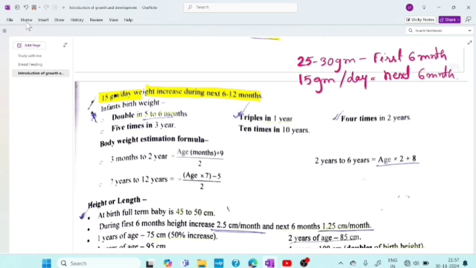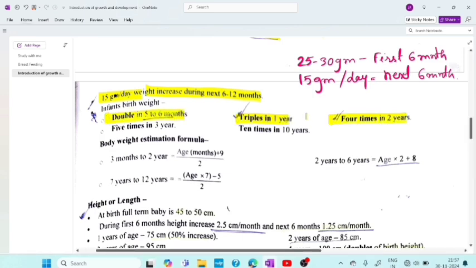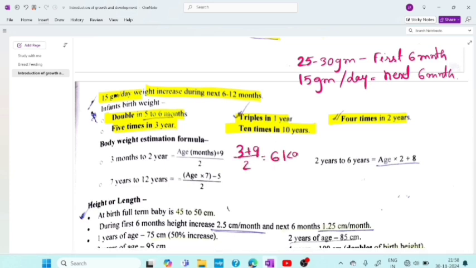So let's see. This time all these questions also come, like in which age the weight doubles, that is 5 to 6 months, triples in 1 year, 4 times in 2 years, 5 times in 3 years, 10 times in 10 years. Okay, now coming to the body weight estimation formula that I was telling, that is for 3 months to 2 years, it will be age in months plus 9 divided by 2. So मान लो अगर बच्चे का age 3 महीना है, तो 3 plus 9 divided by 2, so it will be 6 kg. Fine.